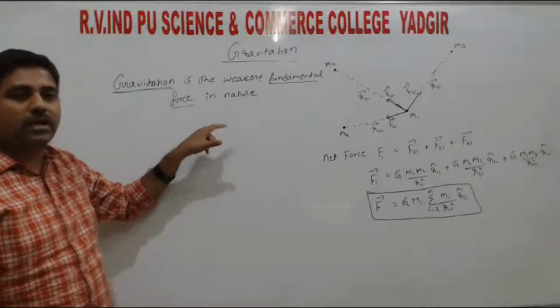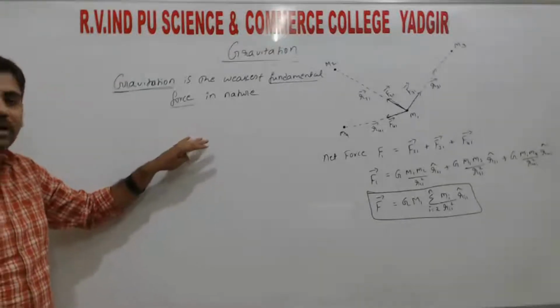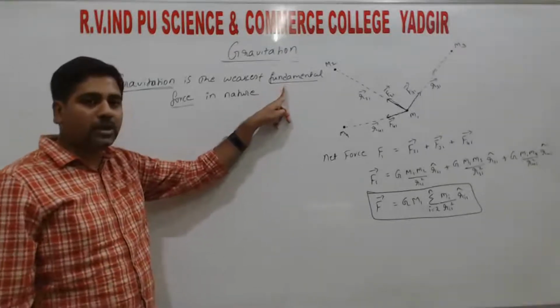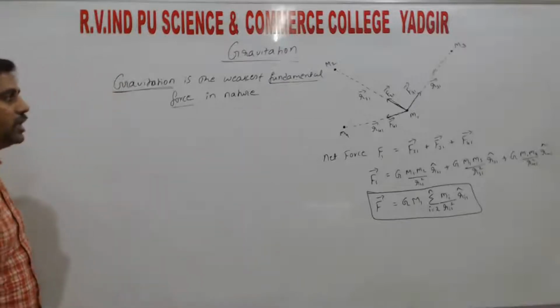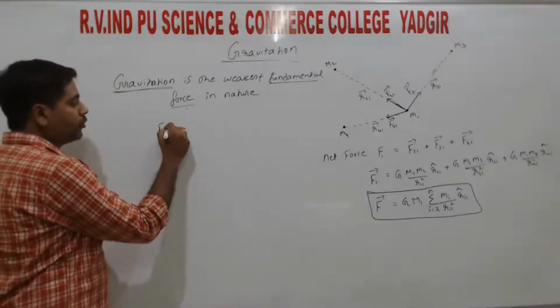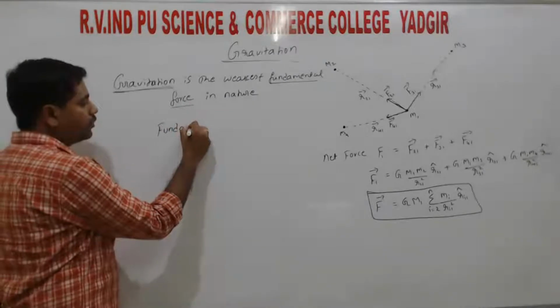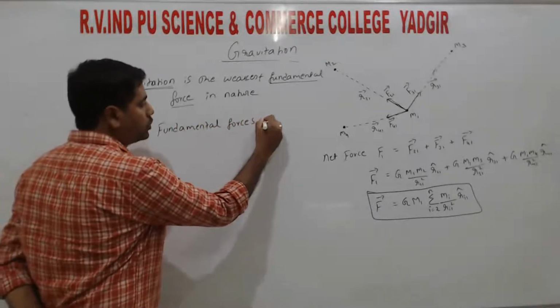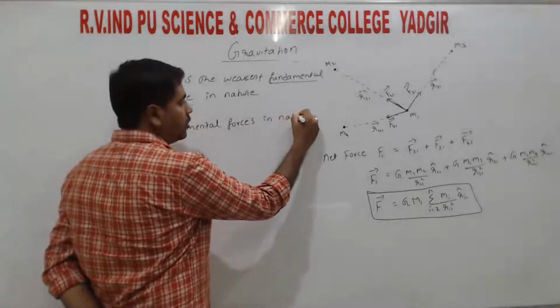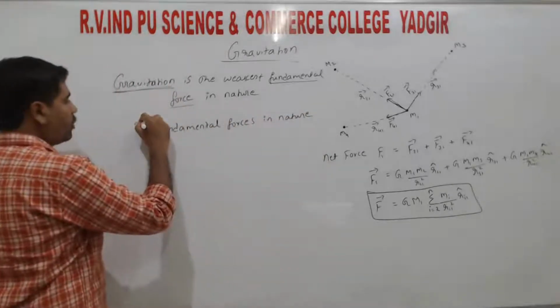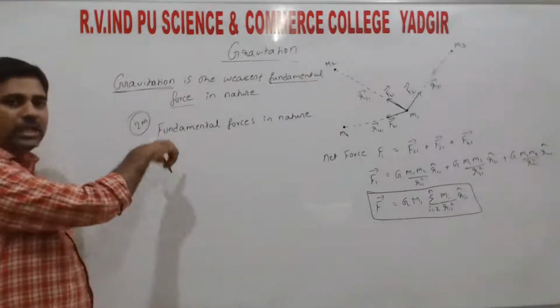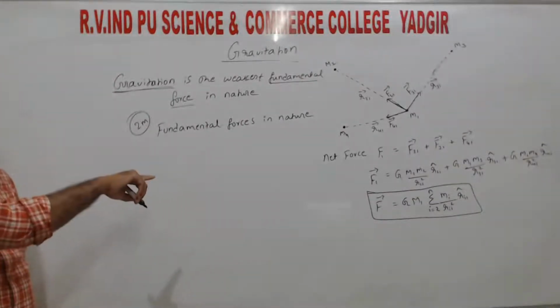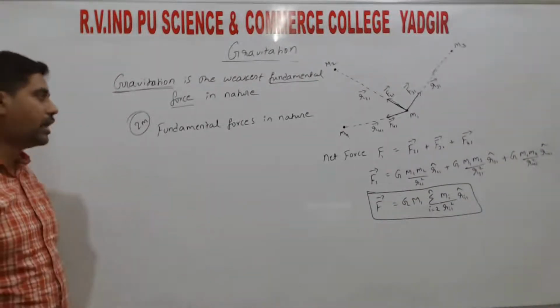So any one of these questions will definitely come from that chapter, right? Fundamental forces in nature, very important for 2 marks. This will come under physical world, right?